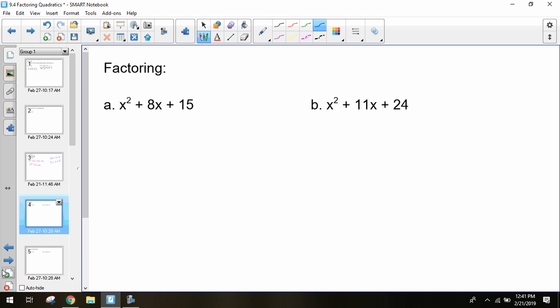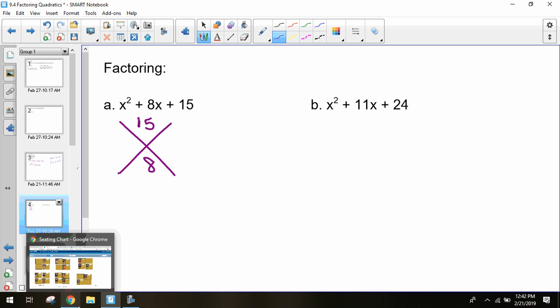So coming back to that problem we just had, x squared plus 8x plus 15. We want to try to figure out what these factors are. One way to help you keep track of your information when we go through these problems is to think, what numbers am I multiplying? What numbers am I looking at that add? What we're going to do is create a little x. In the top of my x, I have 4 little quadrants. In the top of my x, I'm going to put my last number. So that 15 is going to go up there. In the bottom of my x, I'm going to put my middle number. So 8 is going to go right there.